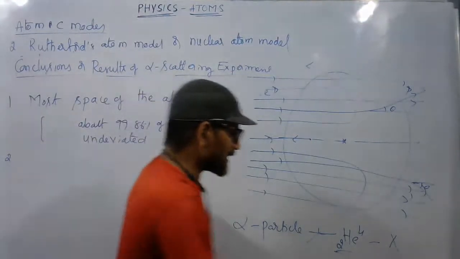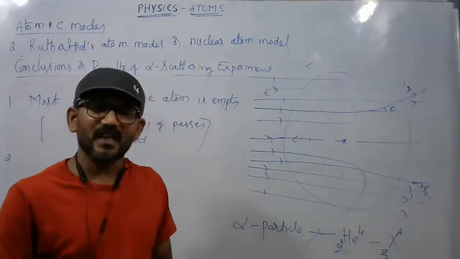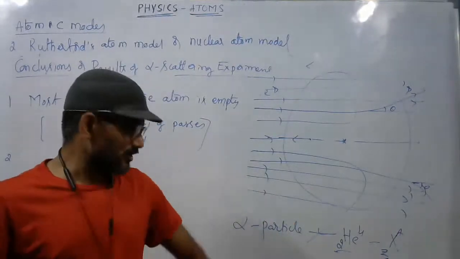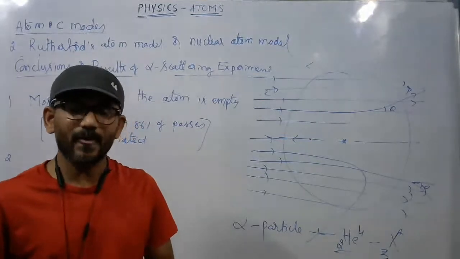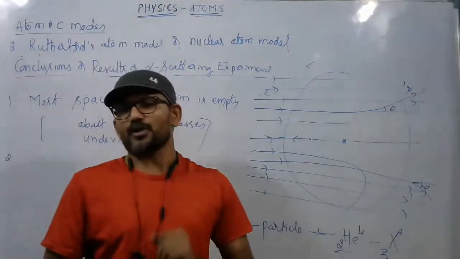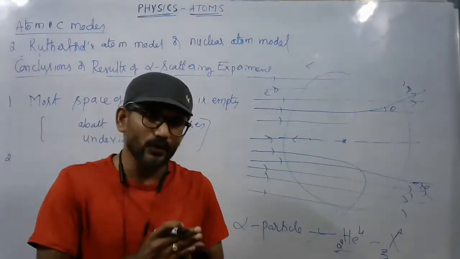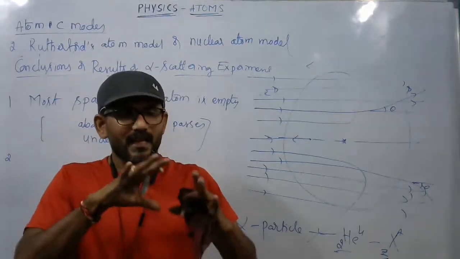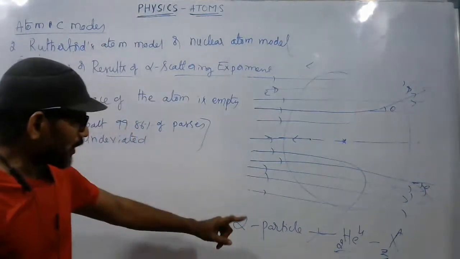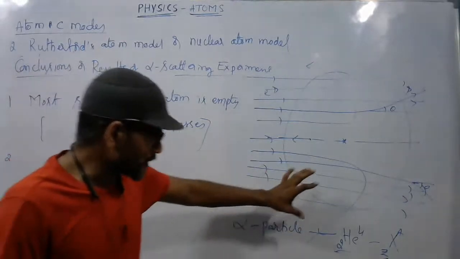And you can represent this as XZA, where Z is the atomic number. Atomic number is nothing but the number of protons. So it is said to be doubly ionized. A neutral atom will have an equal number of protons and electrons. Doubly ionized means 2 electrons have been removed. It is having 2 protons and 2 electrons in the neutral condition. If 2 electrons are removed, it will have only positive charge. So an alpha particle is said to be a positively charged nucleus.